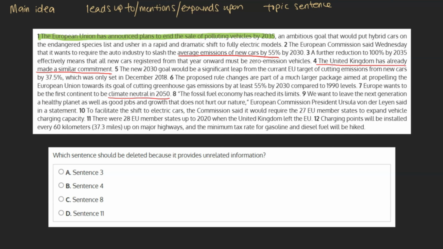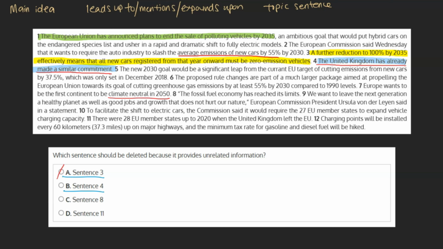With this in mind, we now need to merely go through our choices and see if each sentence offered contributes to this main idea. A. Sentence 3. A further reduction to 100% by 2035 effectively means that all new cars registered from that year onward must be zero-emission vehicles. As our main idea has to do with non-polluting vehicles, which we can see this sentence is discussing, we can see that this fits in with our main idea, and this choice can be marked as incorrect.